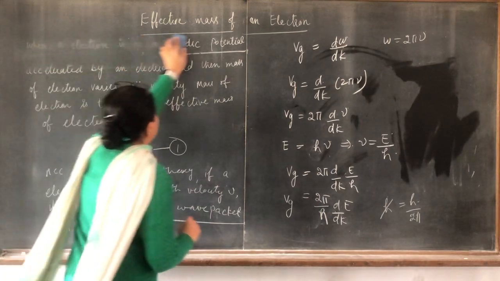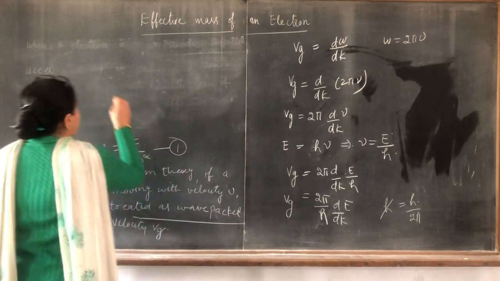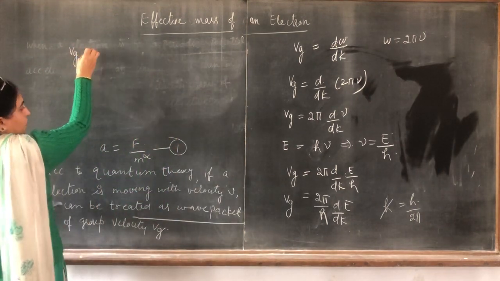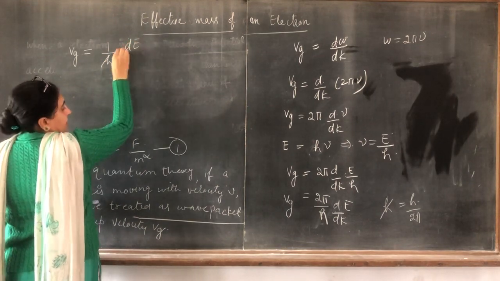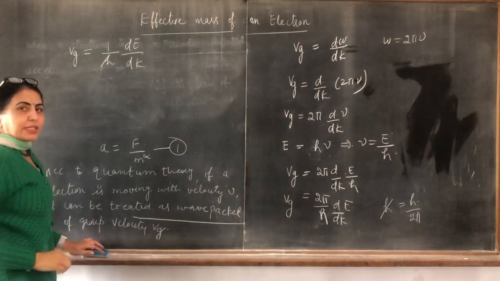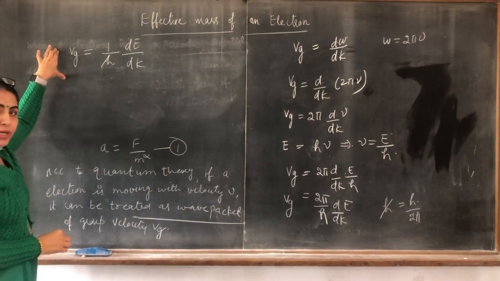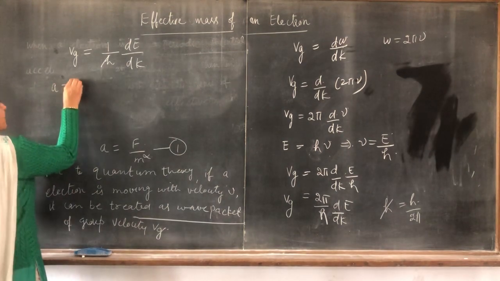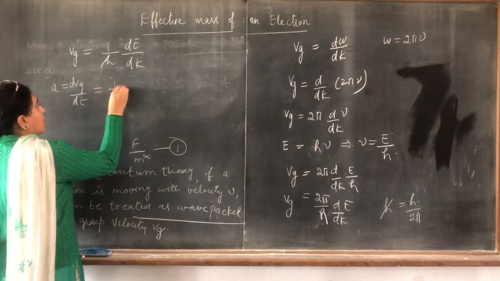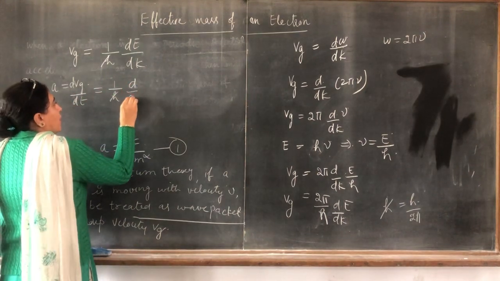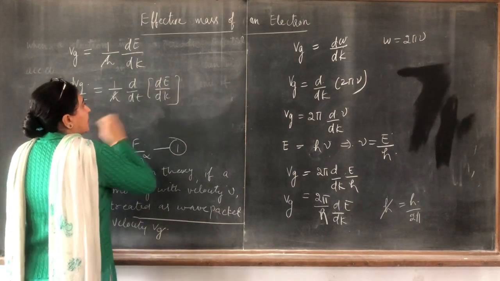So this Vg will be equal to 1 over h cross dE by dk. Now our aim is to find out the acceleration. So differentiate it with respect to t. The acceleration is the derivative of Vg with respect to t, which is 1 over h cross d over dt of dE by dk.